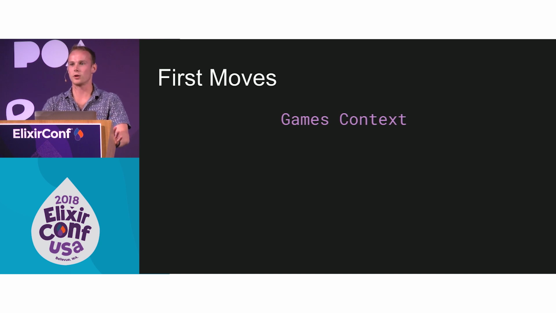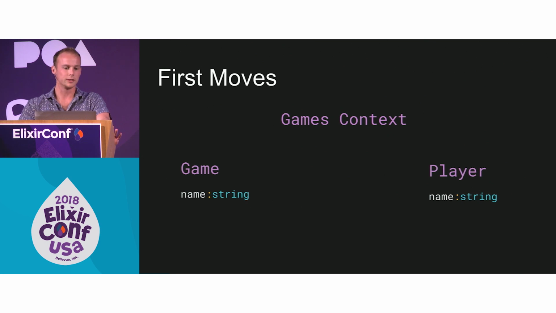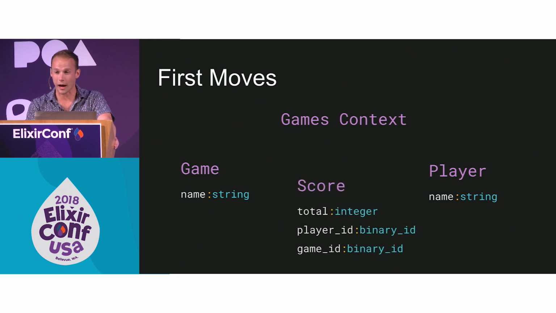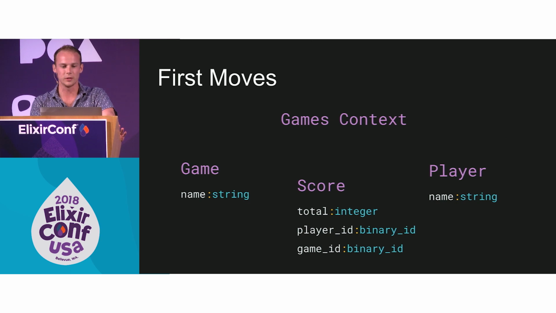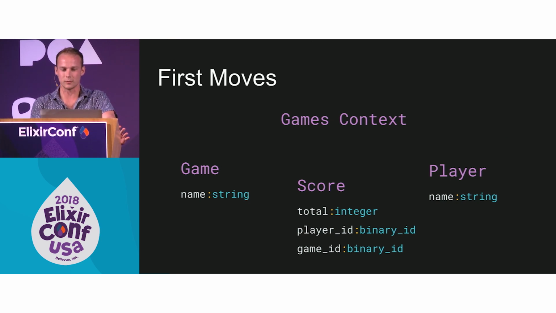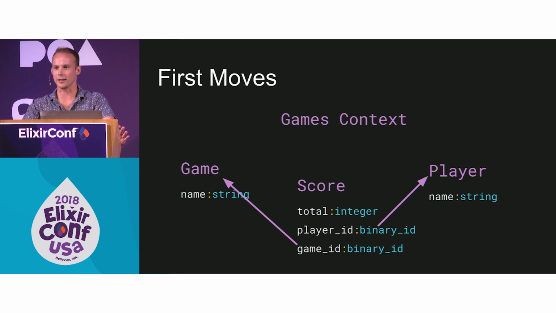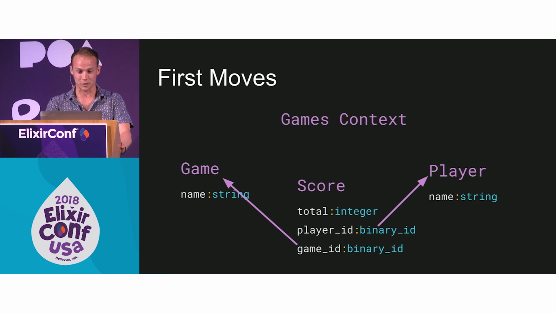So standard Phoenix convention kind of thing. We're going to have a games context. We're going to model the player and the game in some pretty standard schemas. They'll have IDs and tables and just a name string. Very basic. We're going to have a score, which is a tiny bit more interesting. It's just got a total and it's got some IDs, one player, one game. That's it. Now we can navigate across everything, and you can imagine what the Ecto schemas would look like for these. We'll hopefully not come back because it's going to be super simple.